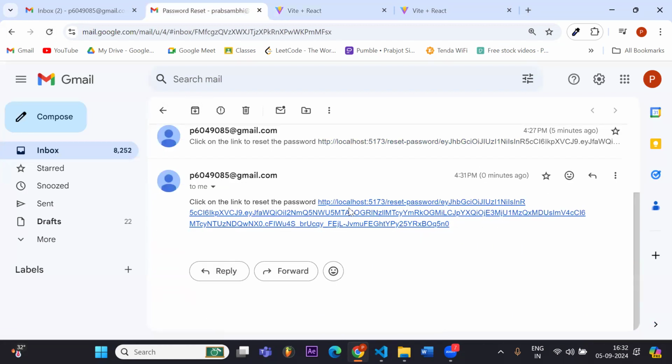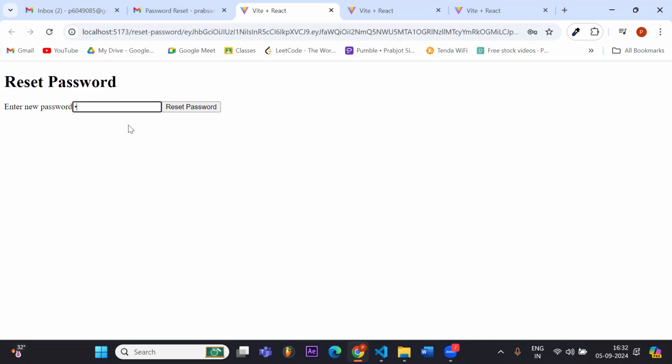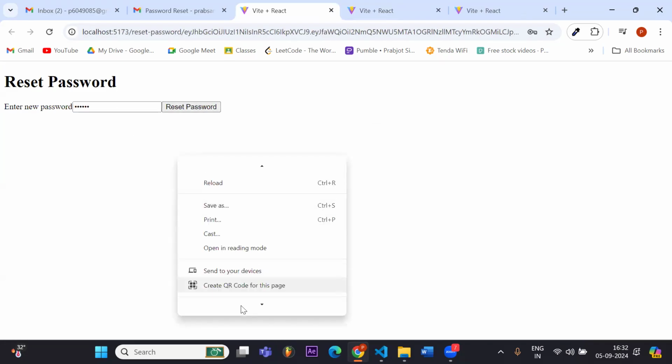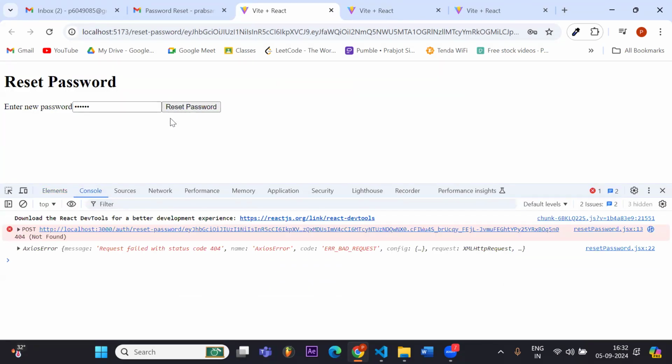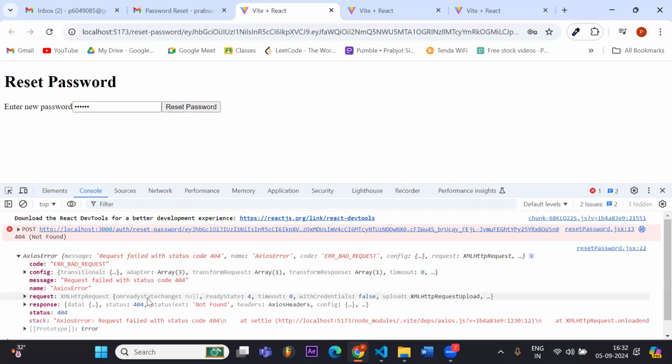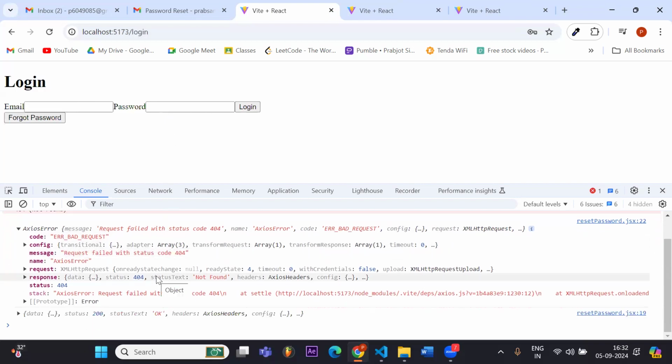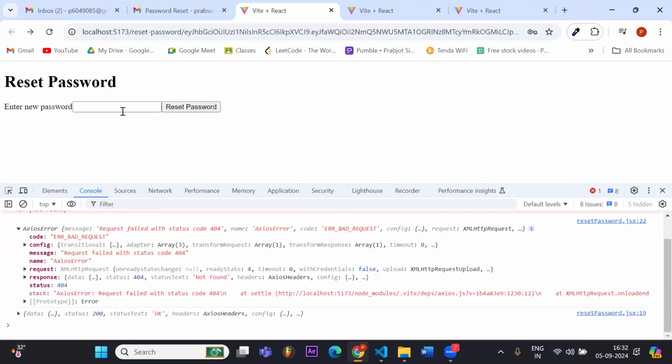So this part we will open, and the new password I will write the same. But it says request failed with 404. I tried to write another password. Okay, so it was giving an error. We have not actually handled that well, but we were not able to write the same password.